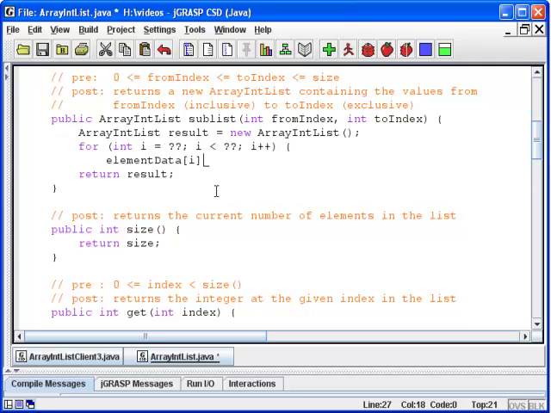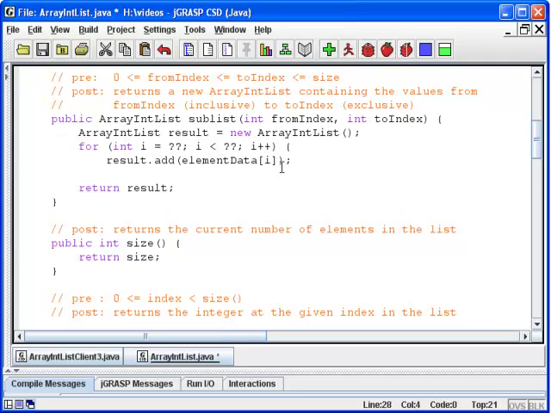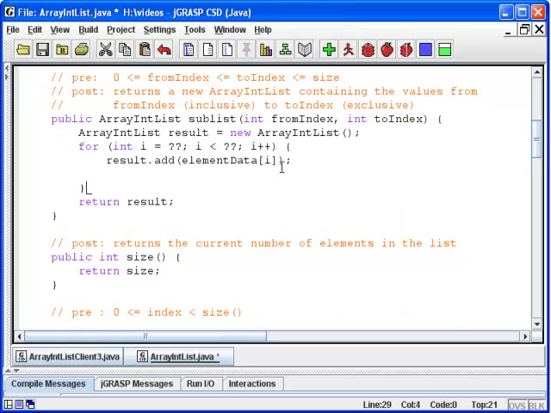We haven't picked the bounds yet, but i is going to vary from something to something. And so given the element data i, that's the next thing from our list. And what do we want to do with it? We want to put it into the result list. So we can just say to the result list, we want you to add that value to your list. We want to add that at the end of your list to fill it up. That's what we want to do as we go through this loop.